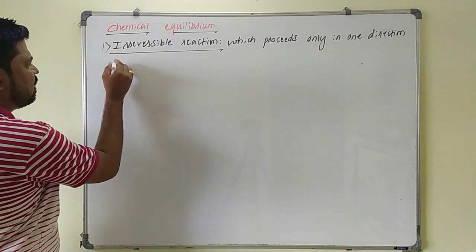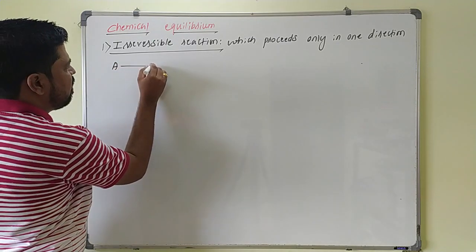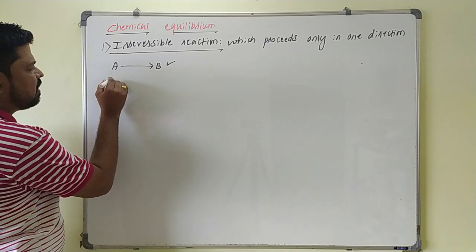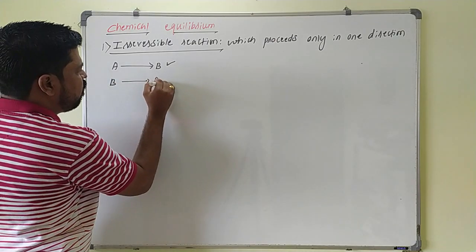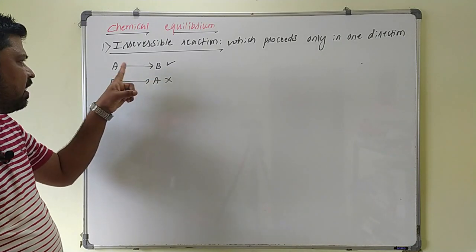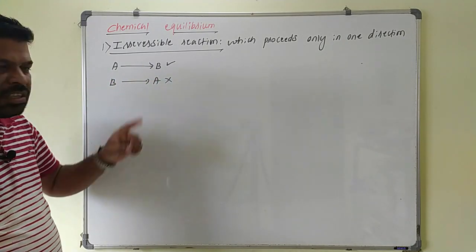For example, if I start a reaction from A, it will give B, so this direction is possible. If I start the reaction from B, it will not give A, because this reaction proceeds only in one direction, that is A to B. B to A is not possible.